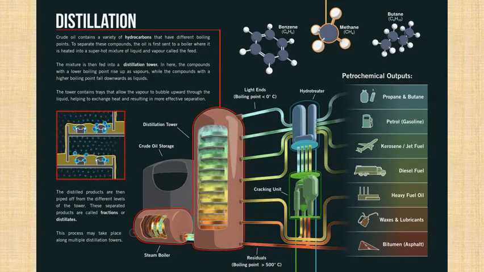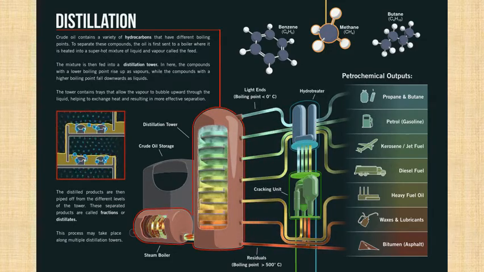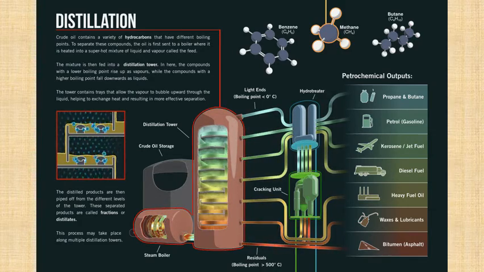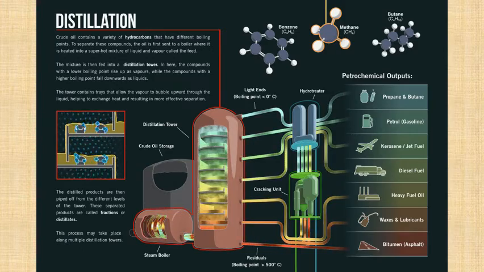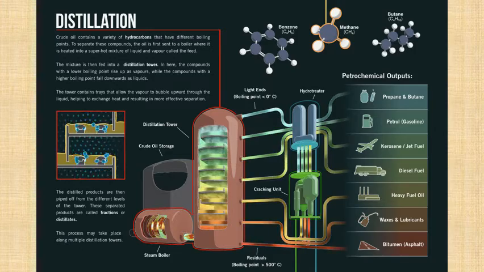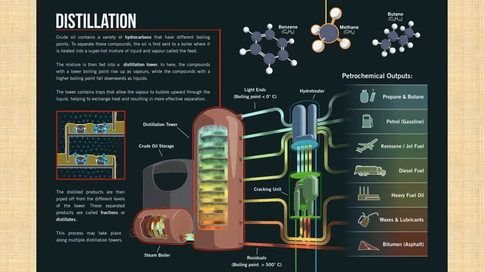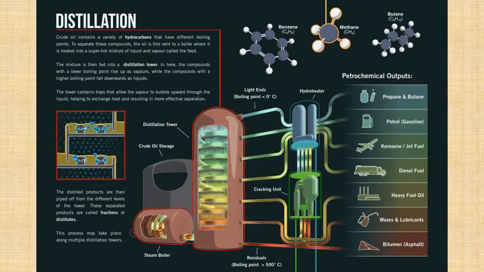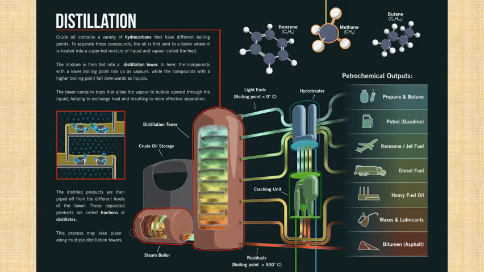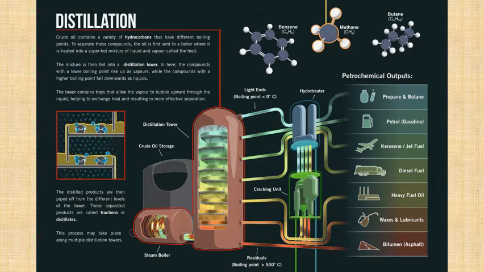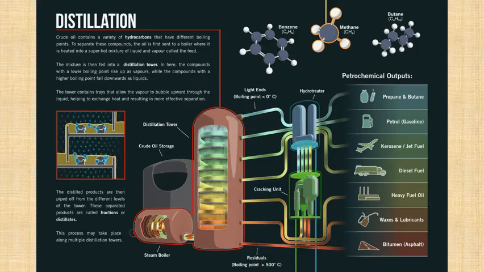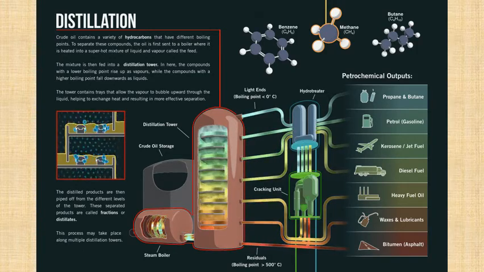Okay, in here the compounds with lower boiling point rise up as vapors, while the compounds with a higher boiling point fall downward as liquid. So the compound which has a lower boiling point will easily get boiled. Something which boils at 50 degrees centigrade will boil first, but there's another liquid which boils at 500 degrees centigrade. What will happen? It will boil last. So whatever is going to be boiled easily will boil first, and that will be separated, and that is what is separated on the top.